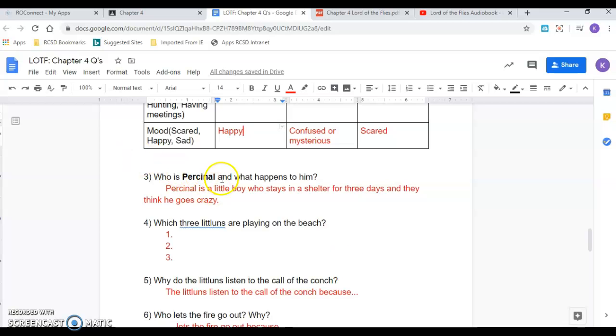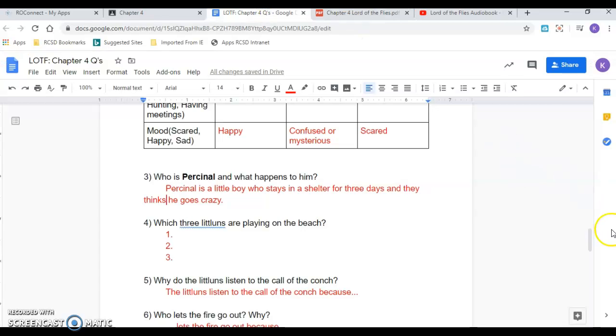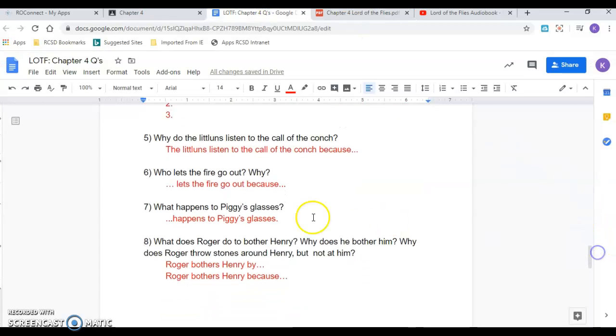Okay, question 3, who's Percival, and what happens to him? Percival is a little boy who stays in the shelter for 3 days and thinks he's going crazy. So there I just gave you 2 answers. 4, which 3 little ones are playing on the beach? So tell me their names. Maybe you need to go back in the chapter here because you keep these 3 up here and find the name of those boys who are playing on the beach. 5, why do the little ones listen to the call of the conch, or when they blow in the shell? Why do they listen? Tell me here.